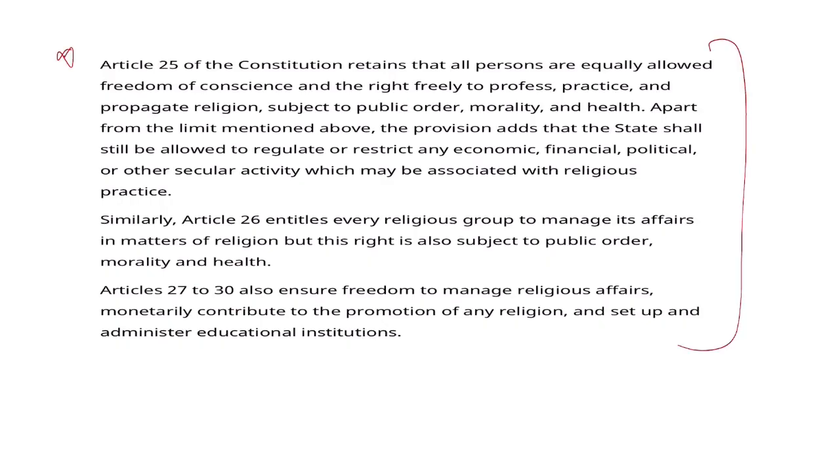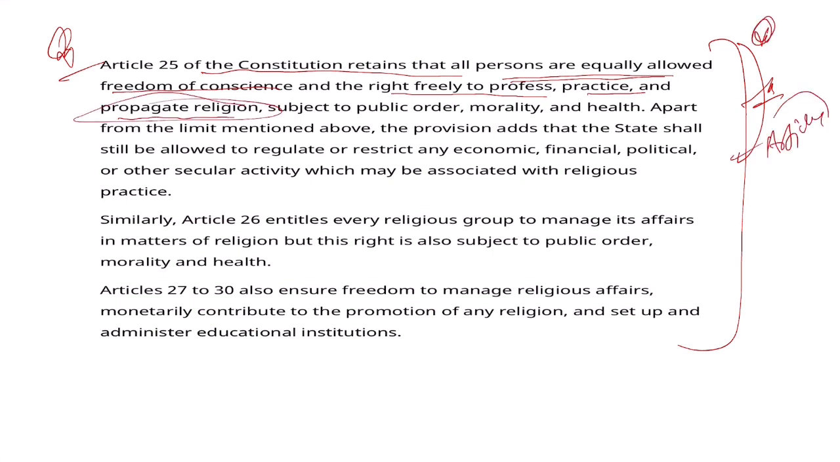So first of all, just tell me, sir, under Article 25, we have some basic important things. All persons are equally entitled to freedom of conscience and the right to freely profess, practice and propagate any religion. This is very important under Article 25. It is also written under Article 26, related to our religion, as well as Articles 27 to 30. We are free to follow any religion. But things are very common, sir.